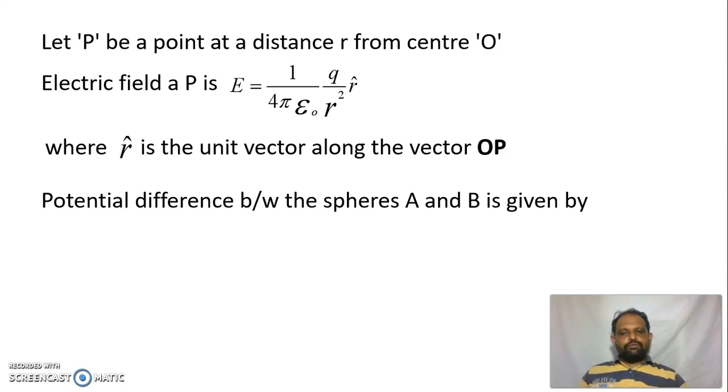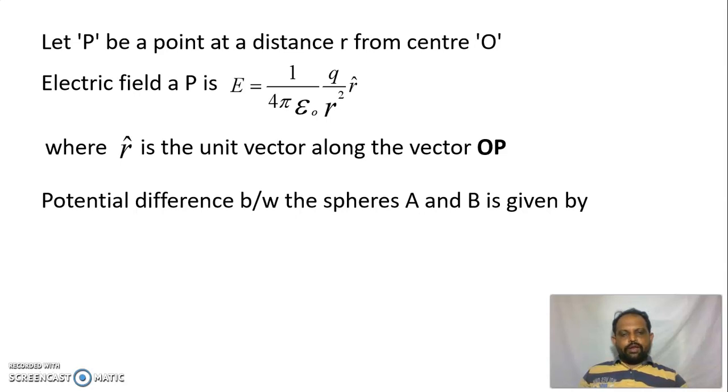So now we have to find the potential difference between the two spheres. So imagine that we have the two spheres A and B. A is the inner sphere and B is the outer sphere. So between the two spheres there will be a potential difference. Potential means the work done to bring a unit positive charge from infinity to that point. Here the potential difference means there will be two points, one at the point B and another at the point A, where a and b are the radii of the two spheres A and B.